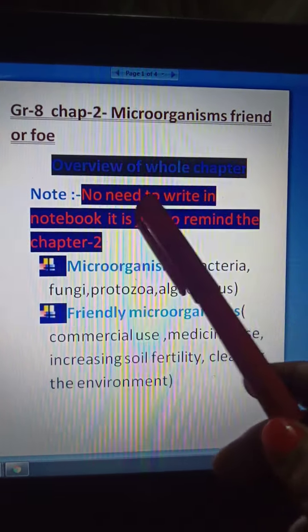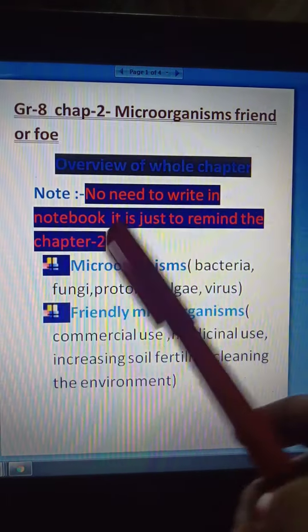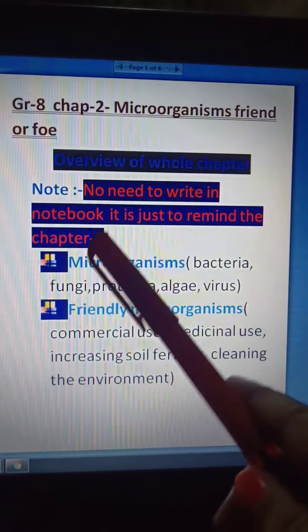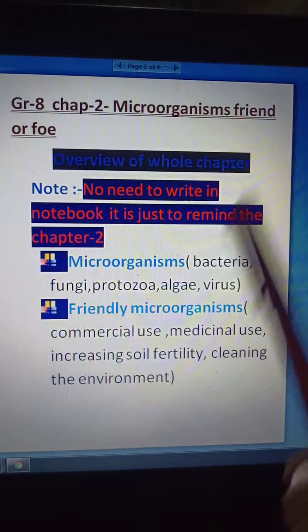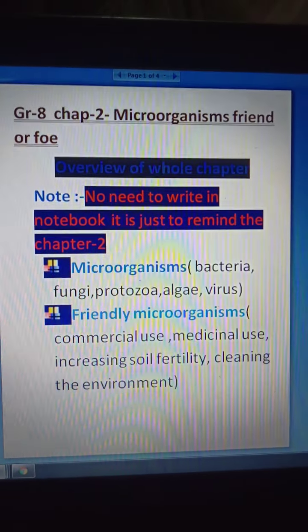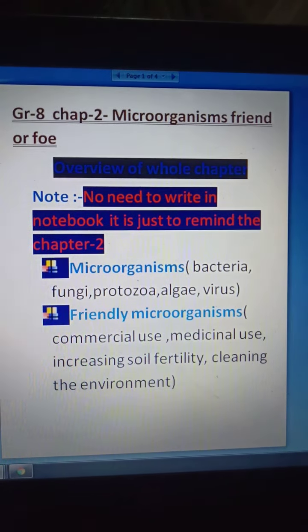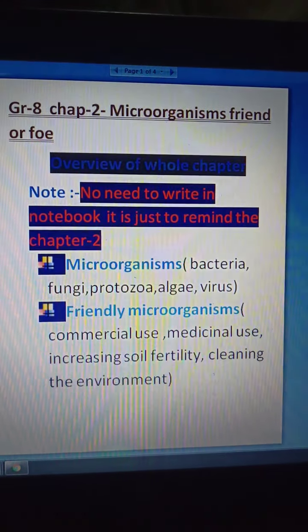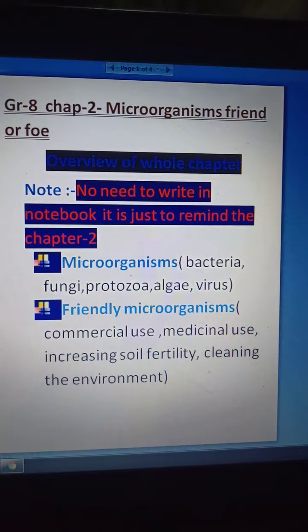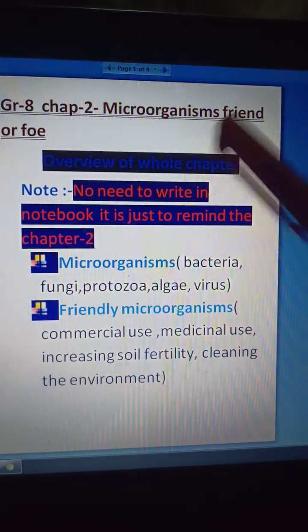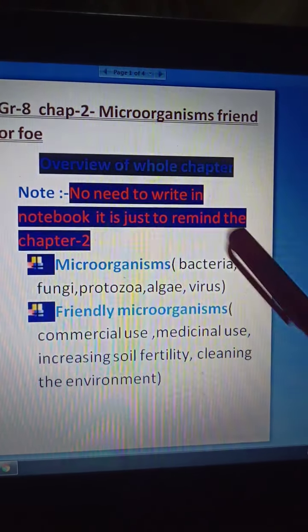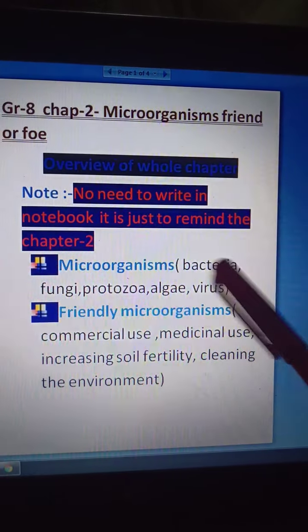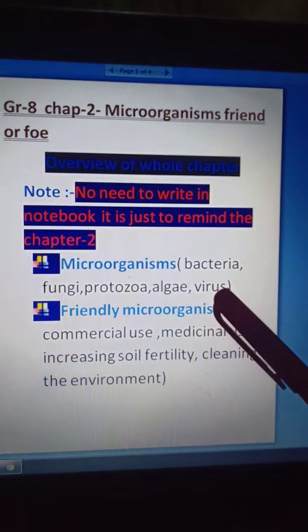Here is a note. No need to write it in your notebook. It is just to remind you of chapter 2. First, we have learnt about microorganisms. Students, microorganisms are organisms which are very small in size and cannot be seen with our naked eyes. They can be seen with the help of a microscope. We learnt about some microorganisms like bacteria, fungi, protozoa, algae, and virus.